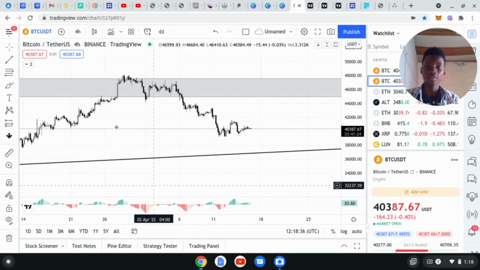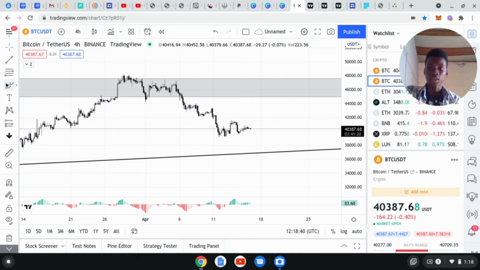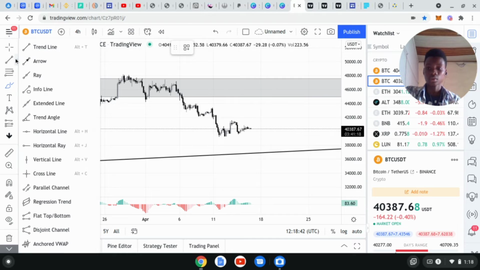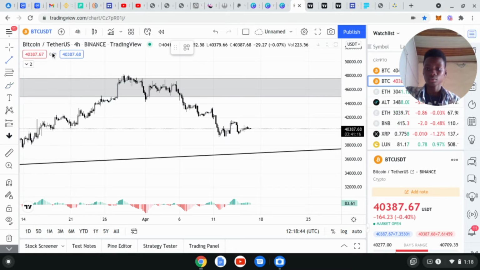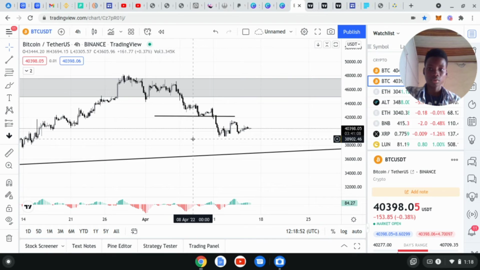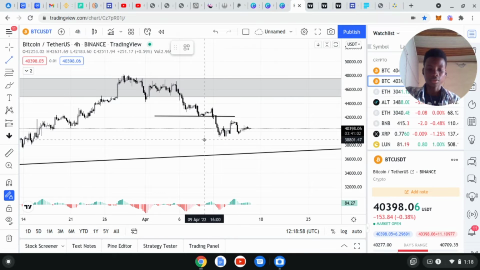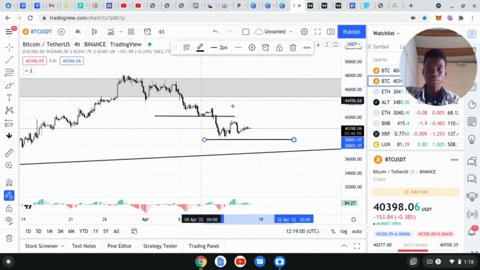Okay, so like I said, on the 4-hour time frame, we're breaking previous lows and making new lows. Sorry, let me bring my zoom. As you can see here, we're breaking lows and making new lows, breaking previous lows, making new lows.